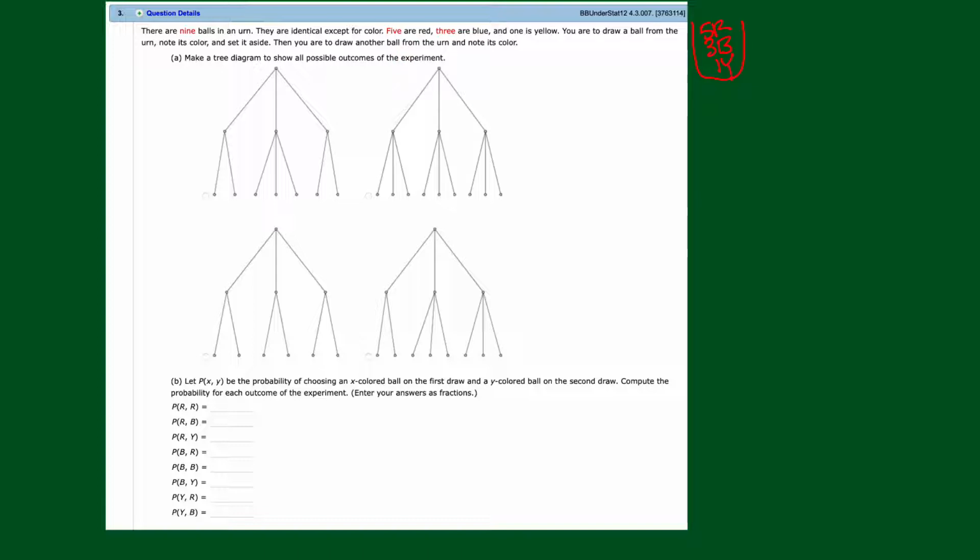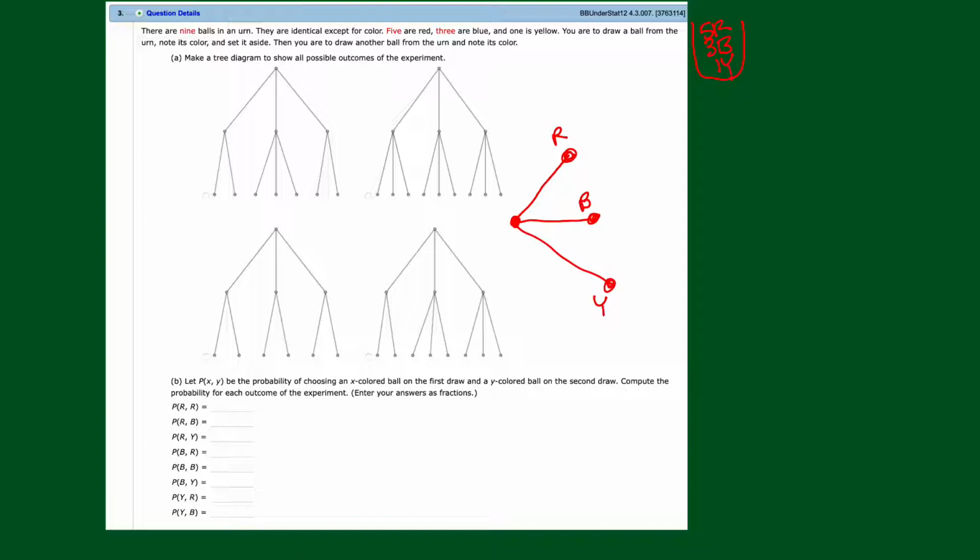So I'm trying to match one of these. I'm just going to draw one. I think it's easier if we just draw one. So here's what I'm going to draw. I'm going to go out to the right. So I could get a red, a blue, or a yellow.